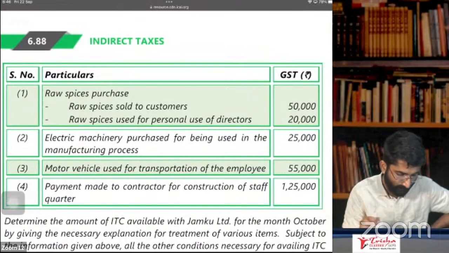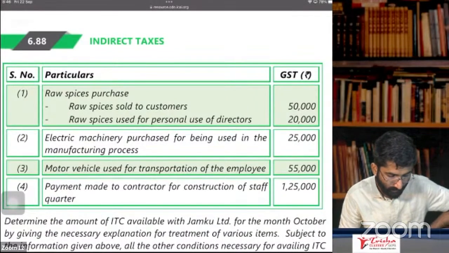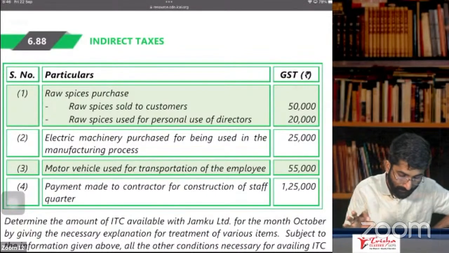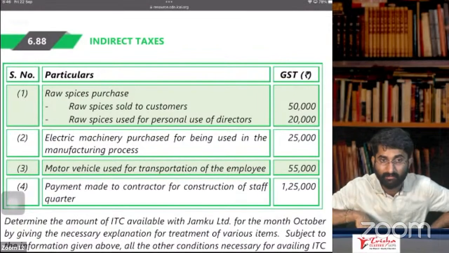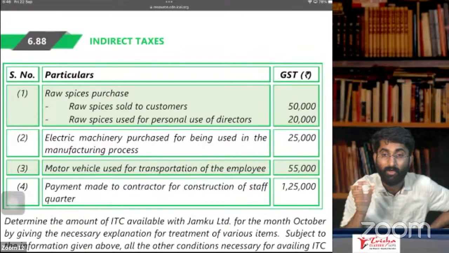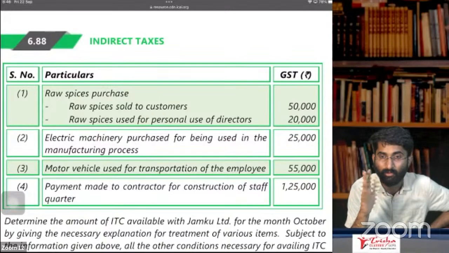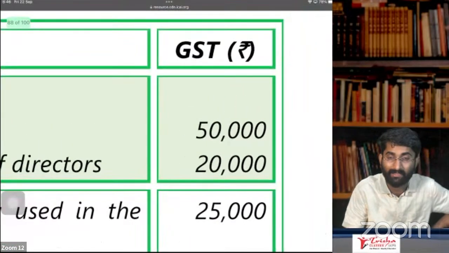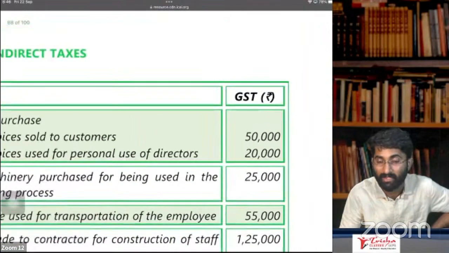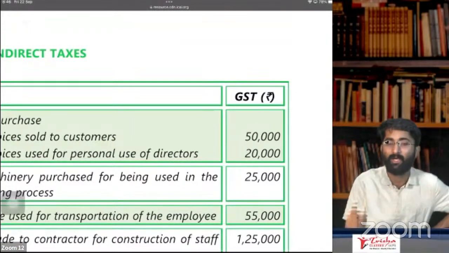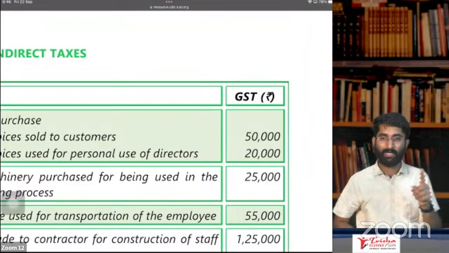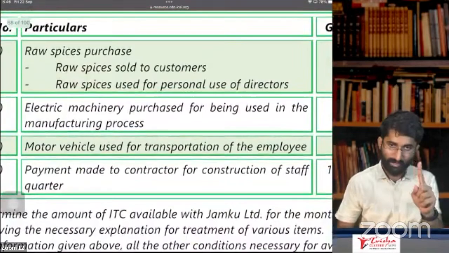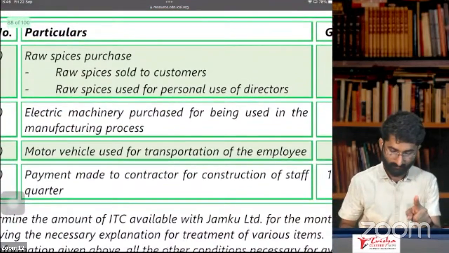Look at the question carefully. Raw spices purchased, sold to the customer, 50,000. Raw spices used for personal uses of the directors, that is 20,000. On 20,000, will you get ITC? No, you don't get ITC. But on this 50,000, you will get ITC because it is used for business purpose. Section 17, subsection 1 says that if you are using any raw material for business purpose, you will get ITC. Next, 50,000, you get ITC. 20,000, you don't get ITC.